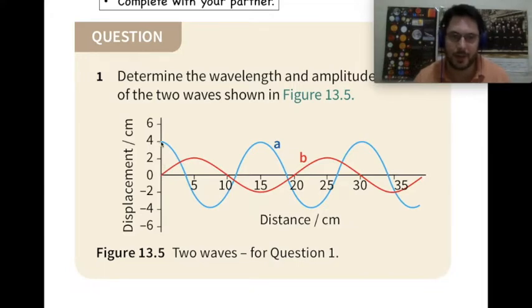Here we can see that the maximum displacement of A is 4 centimeters, so the amplitude is 4 centimeters. And if we look at the wavelength, we want to find this position and then the exact same position on the next wave, boom, is here. The wavelength is 15 centimeters. Okay. If we know the wavelength and we know the speed, we can work out the frequency. If we know the frequency, we can work out the period.